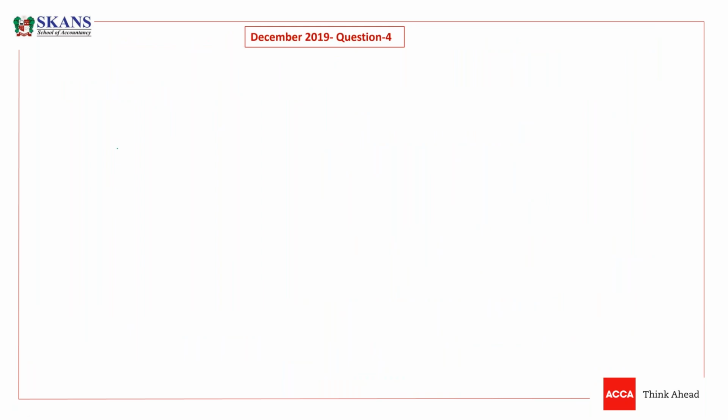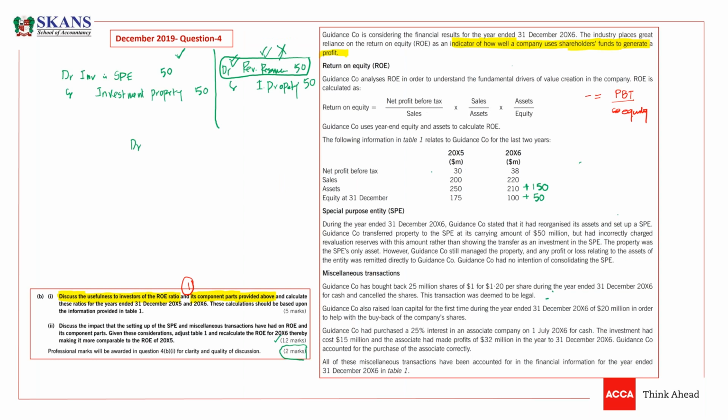I should write here as well. So, okay, we should debit investment in SPE and we should credit revaluation surplus, revaluation reserve. So this is the journal entry, guys. Our one asset is increasing and our equity is also increasing.